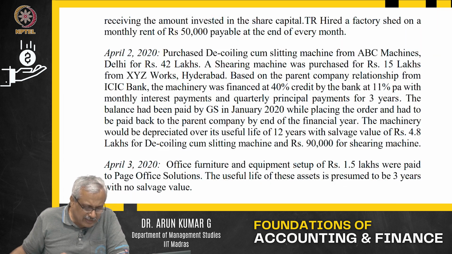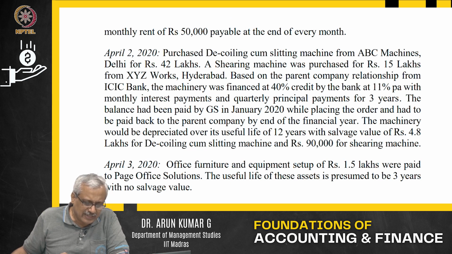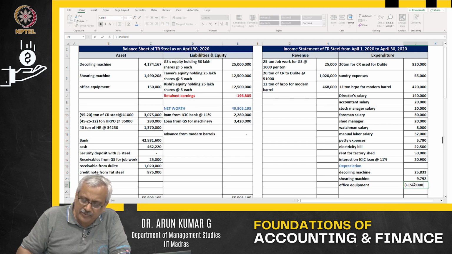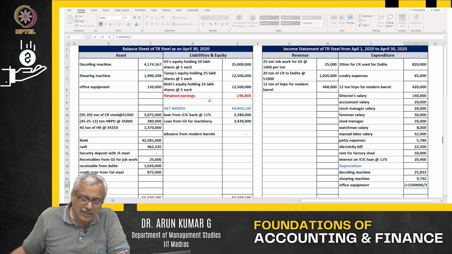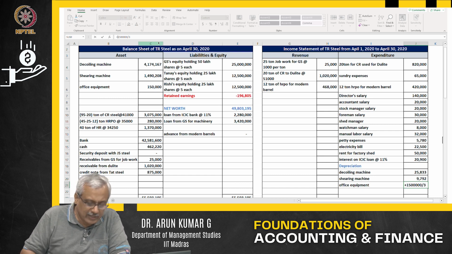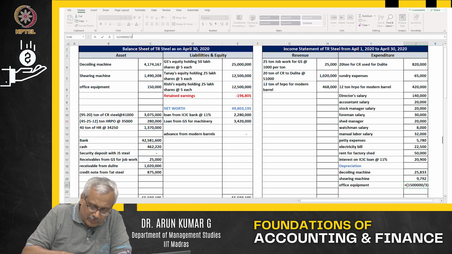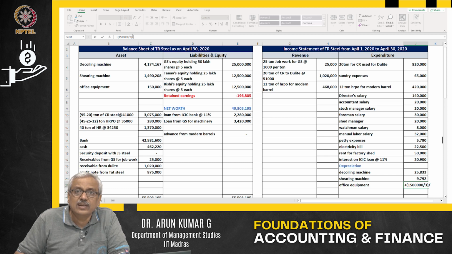Now I move further. Office equipment, which was 1.5 lakhs paid, no salvage value, 3 years. What is the value of the office equipment? 1,50,000. What is the salvage value? Salvage value is 0 here. Depreciation is to be done over a period of 3 years, but I am worried about 1 month, so divide by 12.